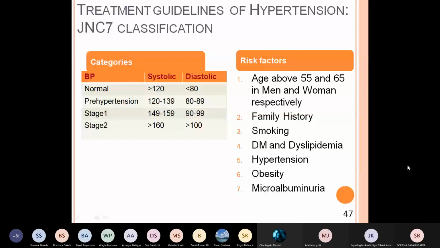What are the risk factors? Age above 55 and 65 in men and women respectively. Higher the age group, more risk. Family history, if their parents or grandparents were hypertensive. Then smoking, lifestyle, diabetes mellitus and dyslipidemias, obesity, microalbuminuria. These are all risk factors.